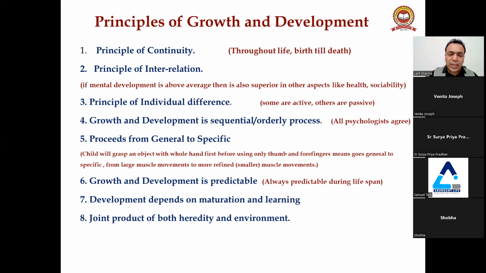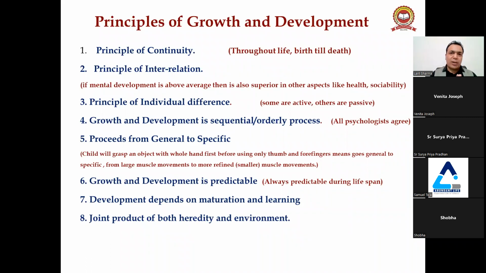Sixth is that growth and development is predictable. Naturally, it is predictable, always predictable during the lifespan, and we can predict. Next, development depends on maturation and learning. We have also done this under the characteristics of development. Development is influenced by maturation and learning, right? And last, it is a joint product of both heredity and environment, right, guys?